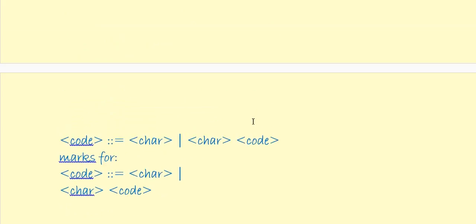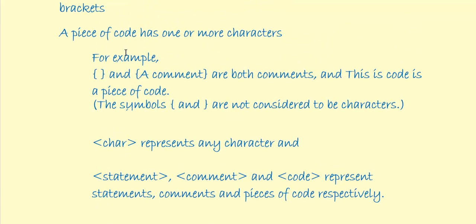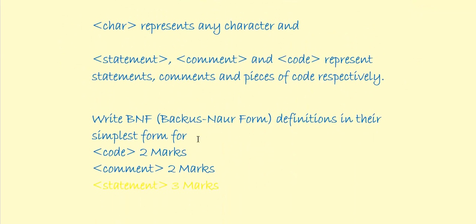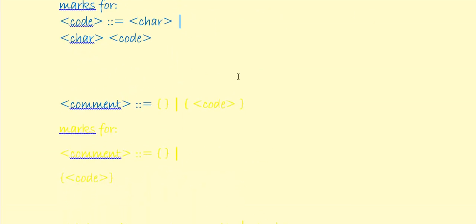Let's see what the exam board say a comment could be. For example, empty braces and something in the braces are both comments. And this is code is a piece of code. So they want you to define a comment. Well, let's have a look.